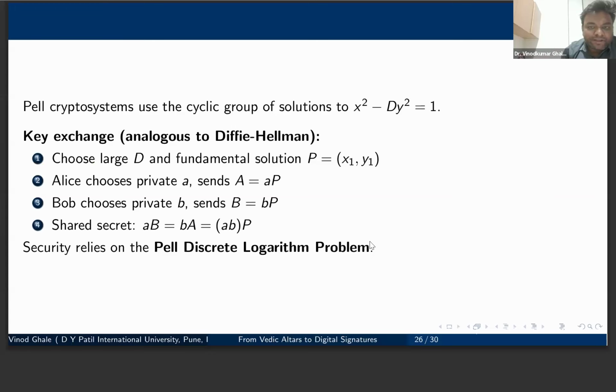If you look at Diffie-Hellman, once we have the fundamental solution, Alice and Bob, the famous characters in cryptography, are two persons who want to exchange messages. Alice sends aP and Bob sends bP. So both will have the shared secret, and in a vague way this is how Diffie-Hellman works, like in the Pell discrete logarithmic problem.